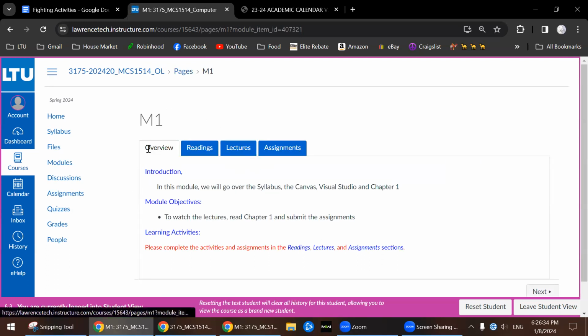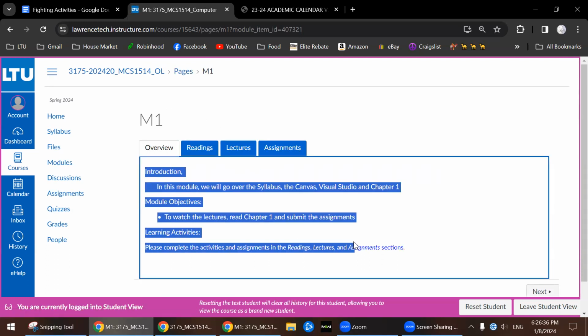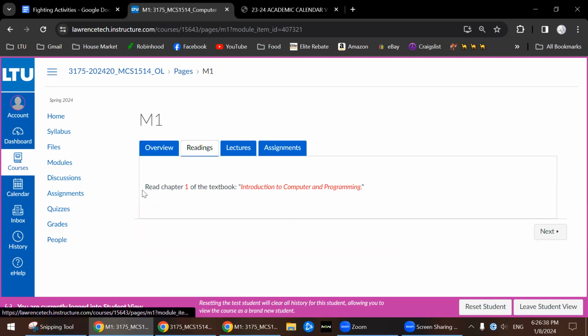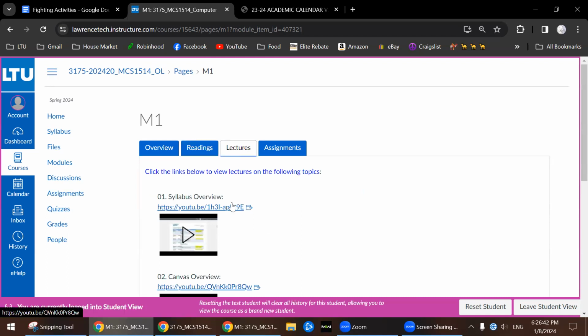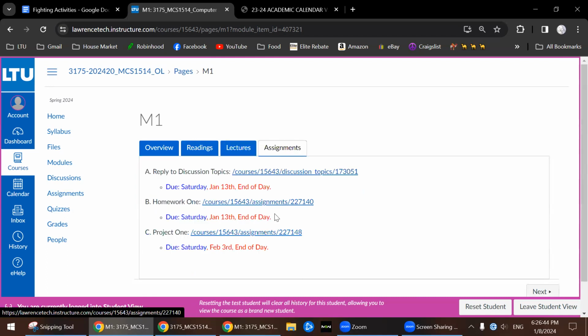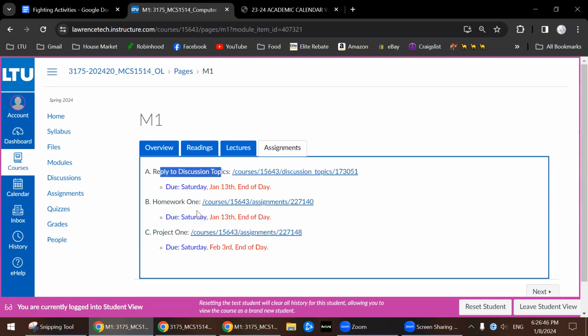I see the overview tab. It tells me an overview about this module. What do I have to read for this week? The lectures for this week and assignments for this week. So I have a discussion topic, I have a homework, and I have a project that I should start. These are due the end of the week. The project is due February 3rd.